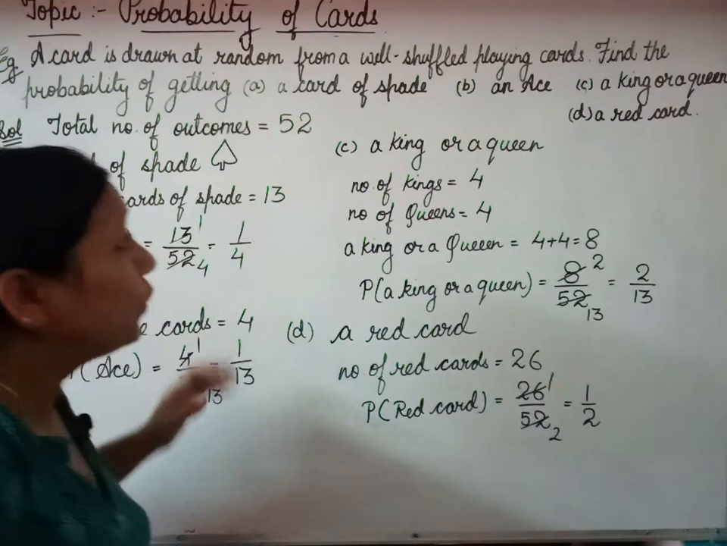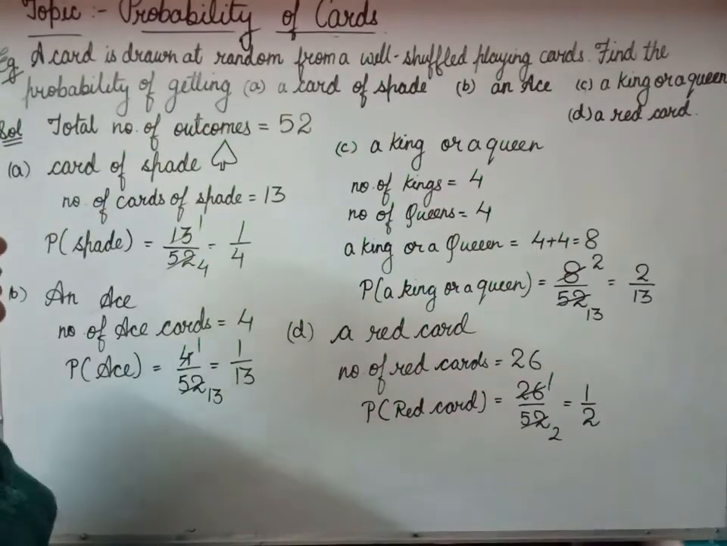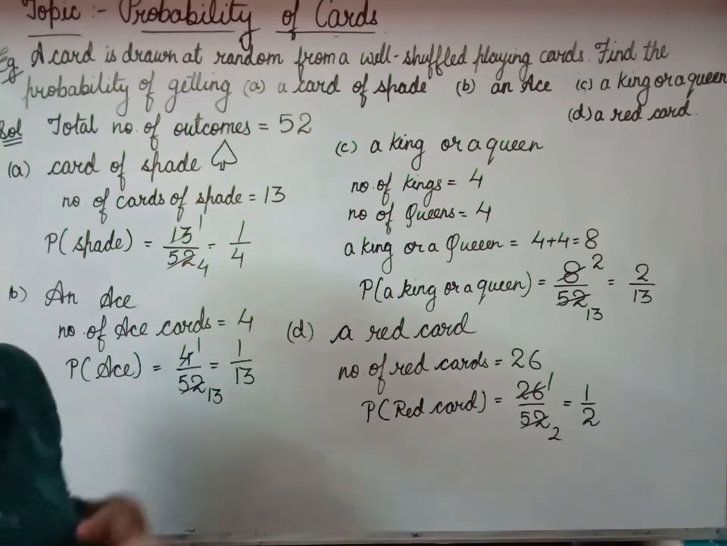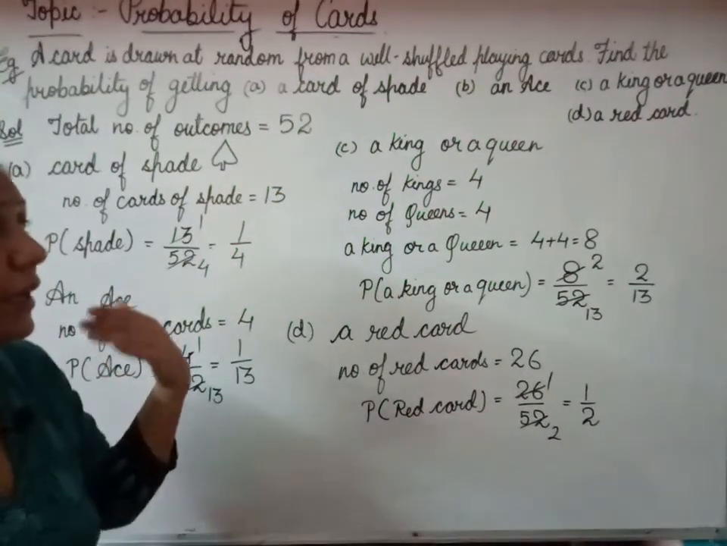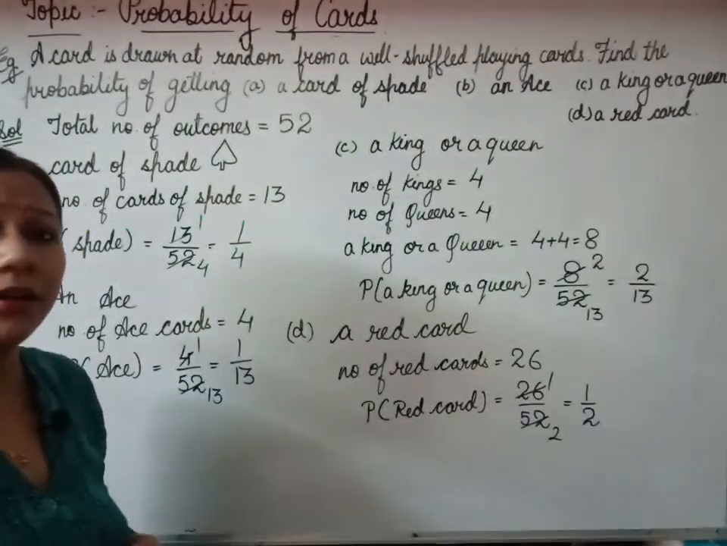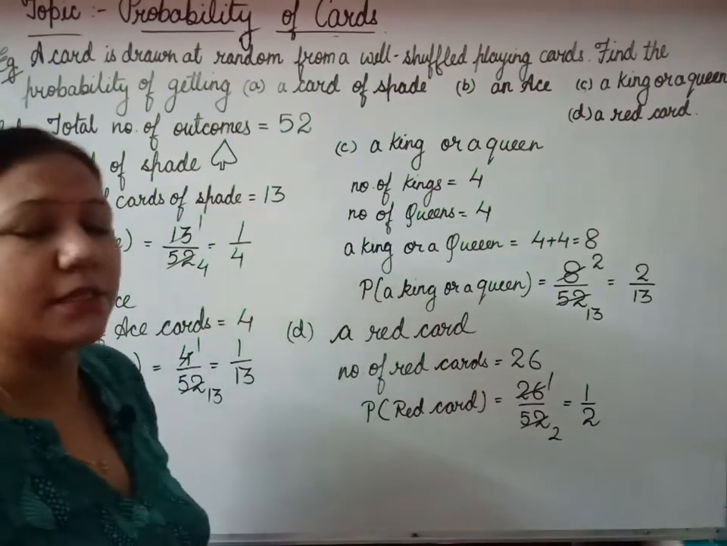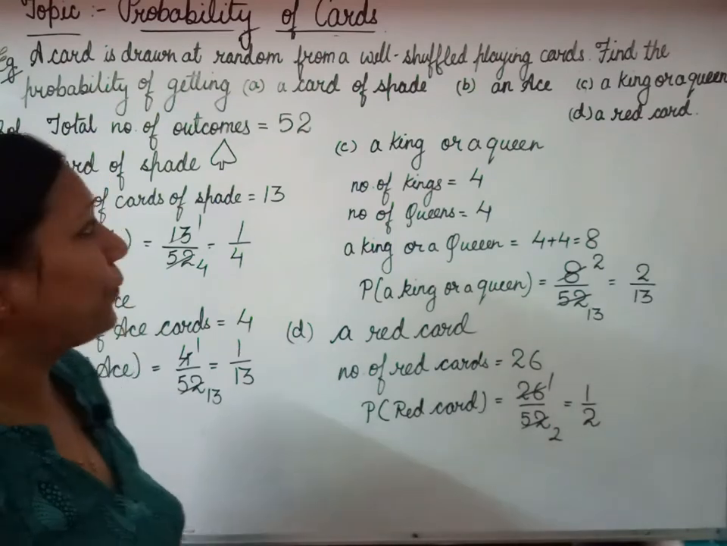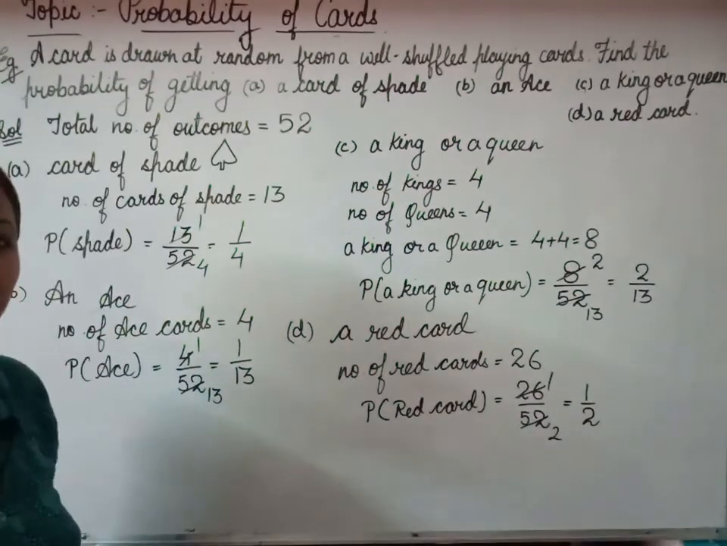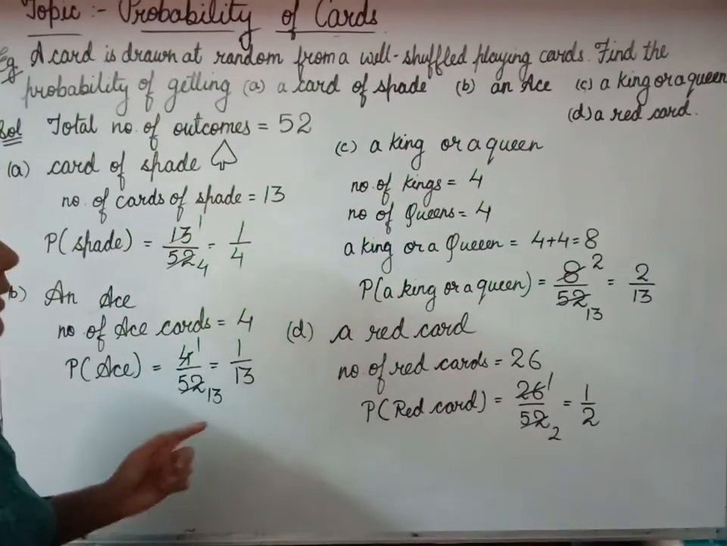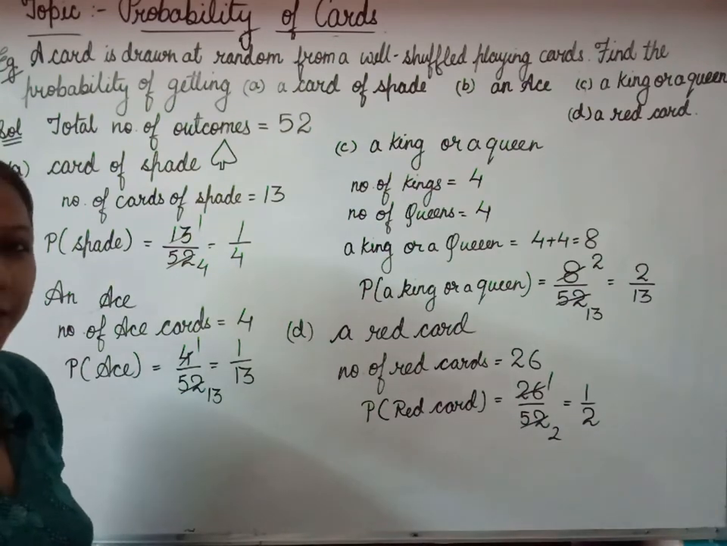So this is how you can solve a question related to playing cards, and there are many other things that can be asked. They may ask you any number, any jack or any other card, neither this nor that. We have already discussed that in our previous lessons also. I hope this topic is now clear to you all and you will cope with the chapter probability. Thank you.